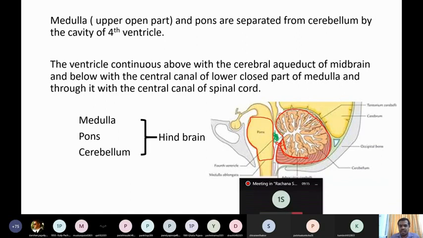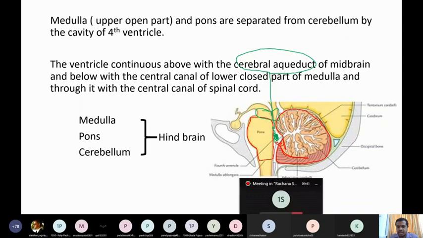The fourth ventricle continues above with the cavity of the midbrain. The cavity of the midbrain is known as the cerebral aqueduct. Is it clear? So you can see here, this one, the cerebral aqueduct. This part is the midbrain, the part which I am marking now.